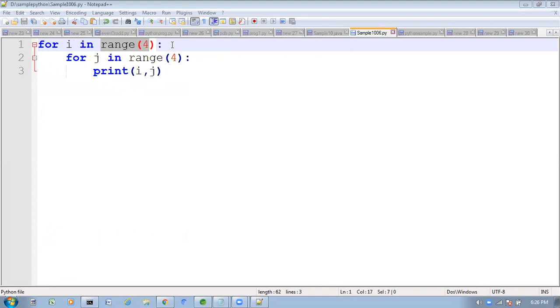It will check, is there any other element in this range? If it is there, then again it will take that number and come inside and execute this for loop. Again it will go back, and how will it come out? From the main loop only it will come out.